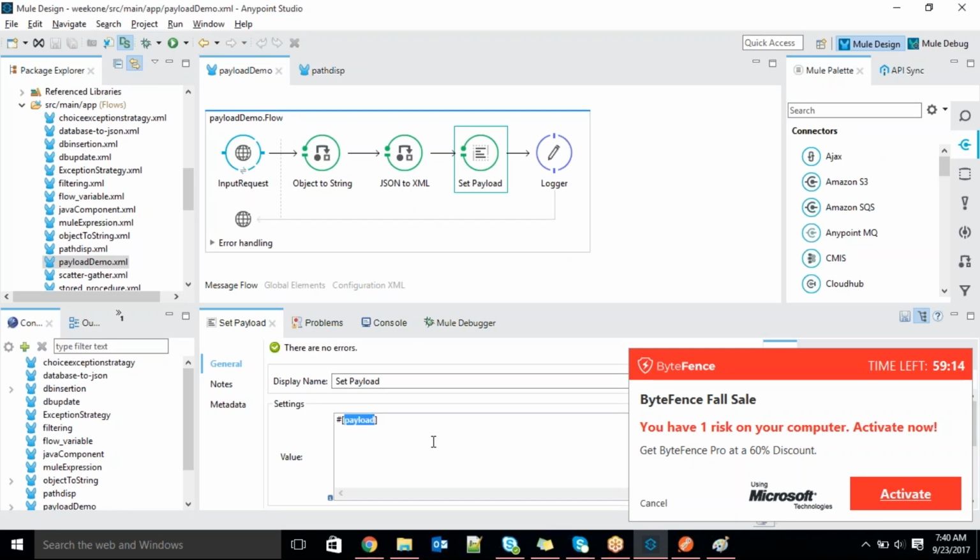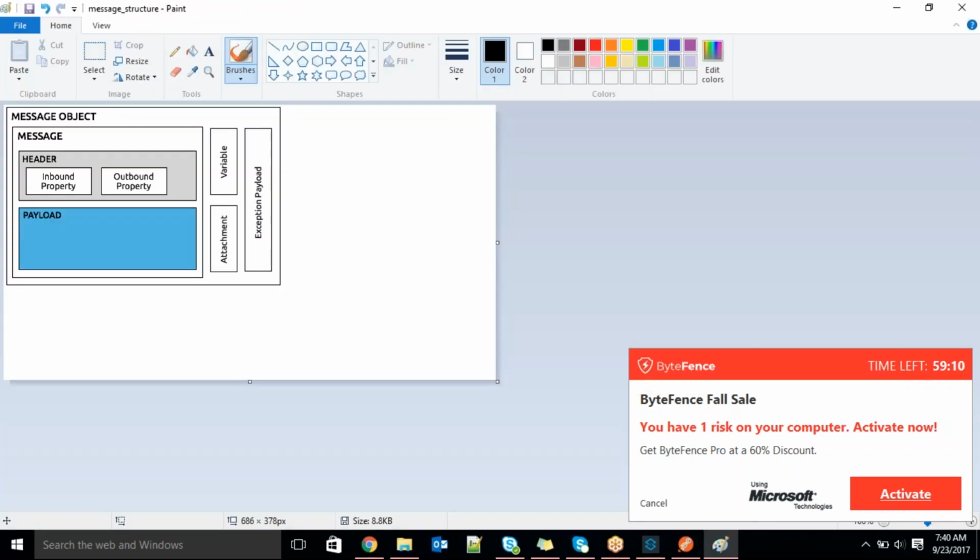Simply I mentioned it as payload. There is one more way: we can give message dot payload, because payload is part of the message, right? So either we can give payload or else message dot payload. Similarly, we can read other properties also, whatever the inbound properties, whatever the outbound properties, whatever the variables. Through message we can read everything, because it's a super level object. Hope you guys are clear.